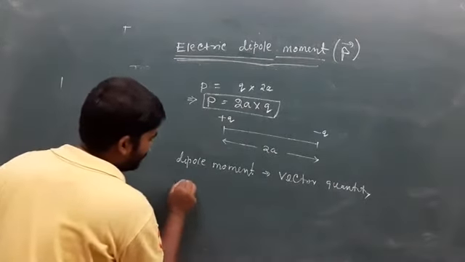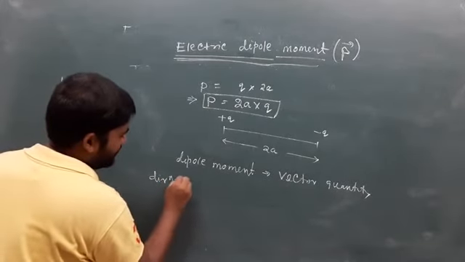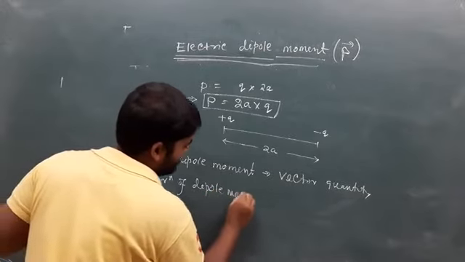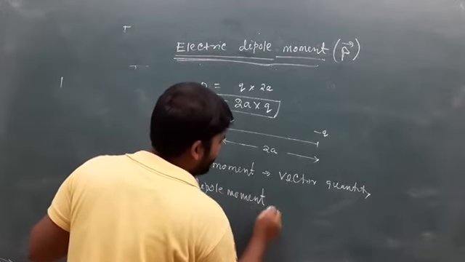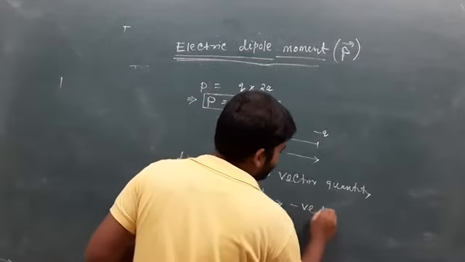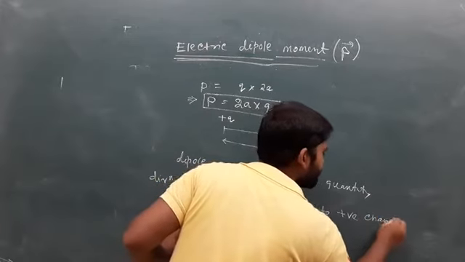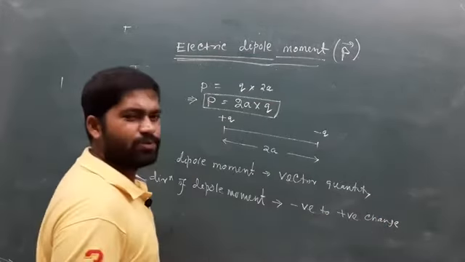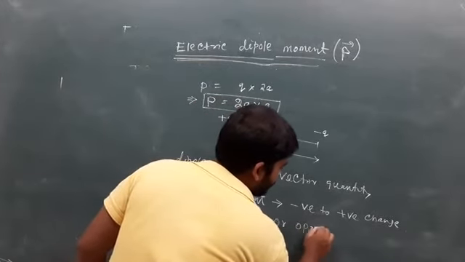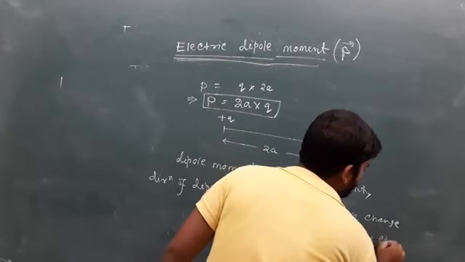So, the direction of dipole moment is negative to positive charge, or we can say opposite to the electric field.